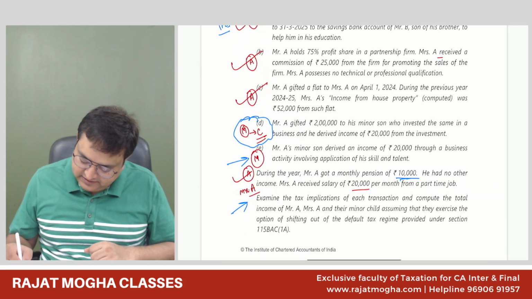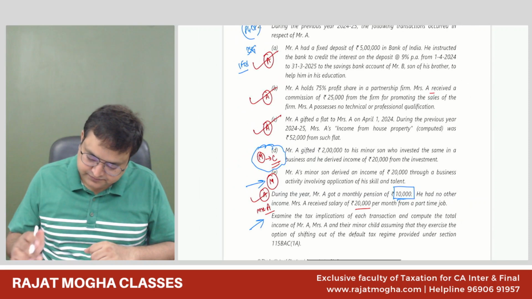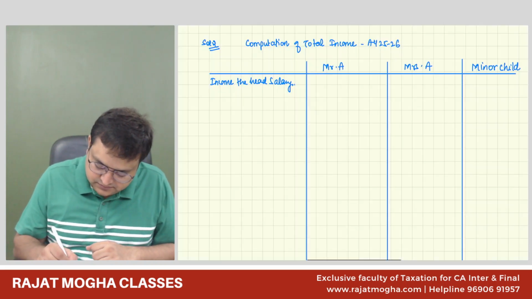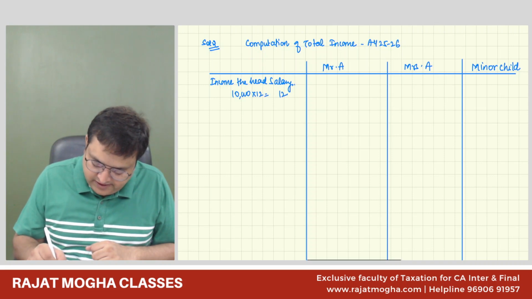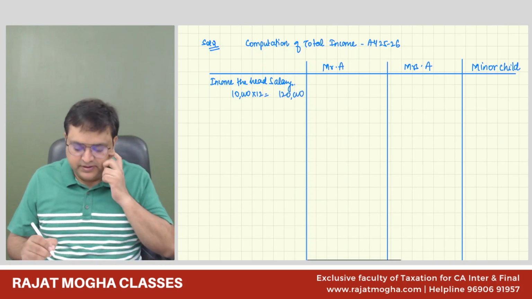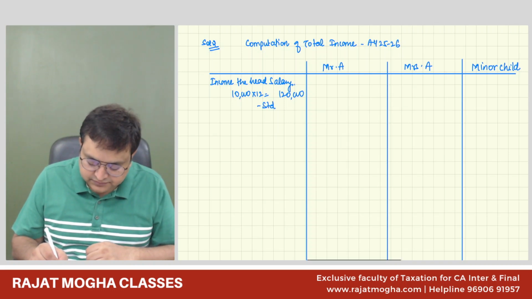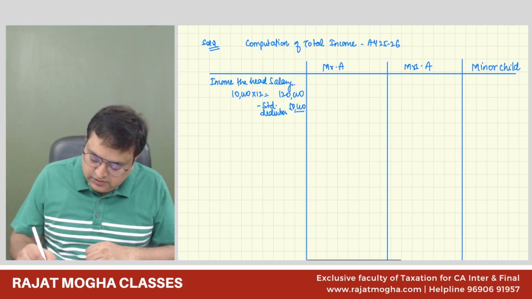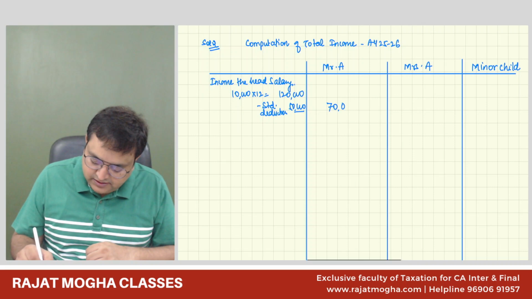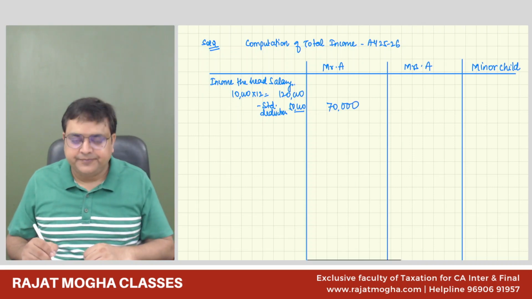He is getting 10,000 per month, 1,20,000, correct? And there is a standard deduction also, 50,000. 70,000 would be Mr. A's salary.